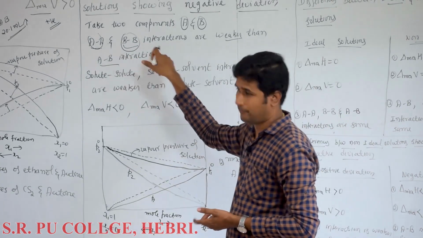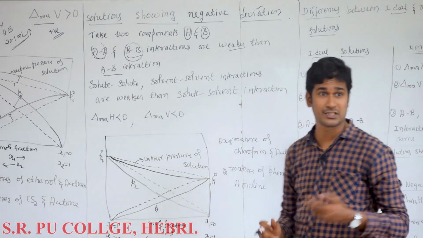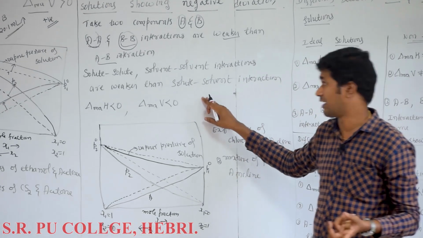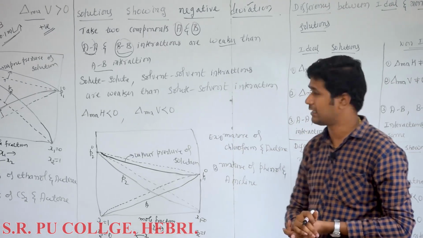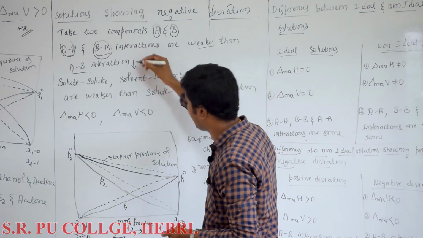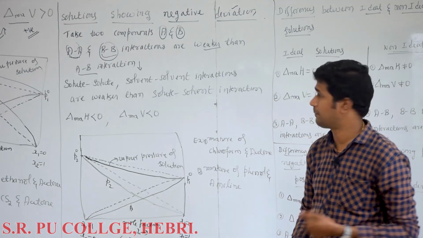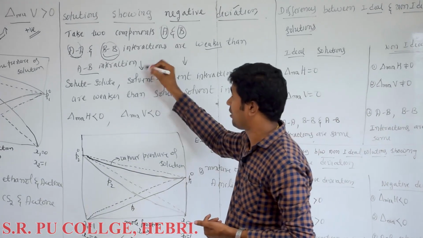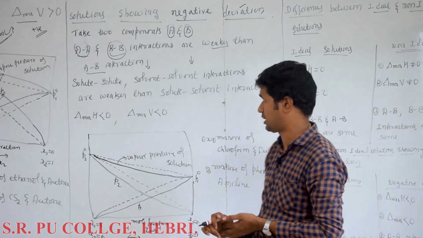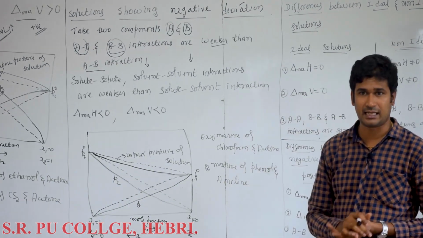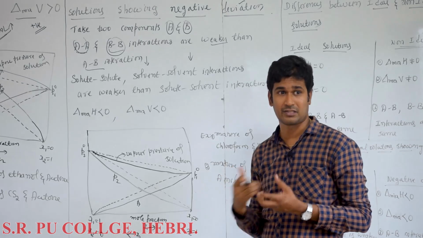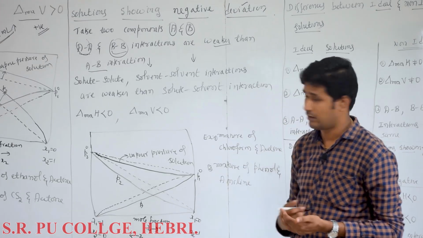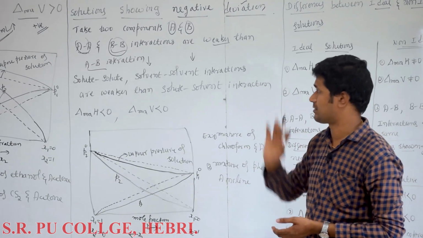But when you mix these two components, a new interaction is developed, known as AB interaction, which is stronger, which decreases the volatility of the solution. What happens when volatility decreases? The rate of evaporation decreases. And what happens to vapor pressure? Vapor pressure decreases. Why? Because of stronger intermolecular force of attraction. When force of attraction increases, volatility decreases, because there are certain forces which hold the molecules within the liquid phase. So vapor pressure is not going to increase, it decreases.